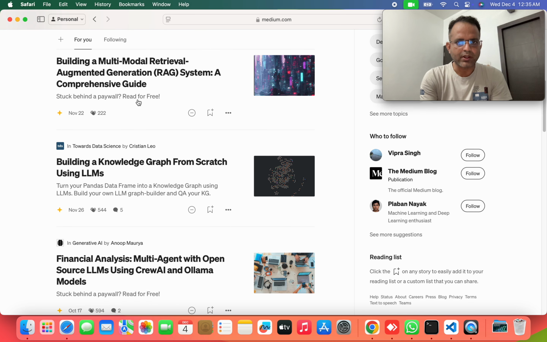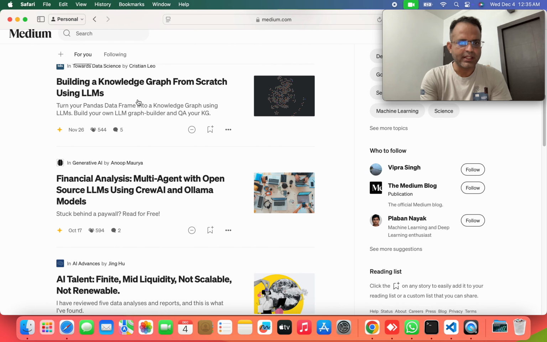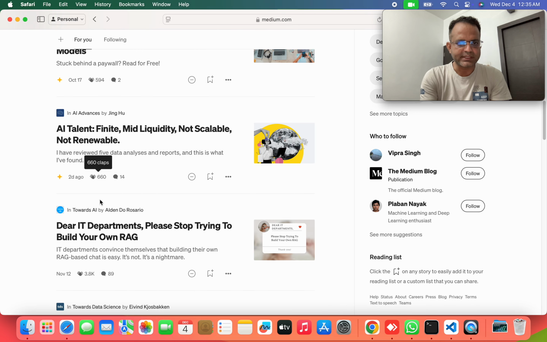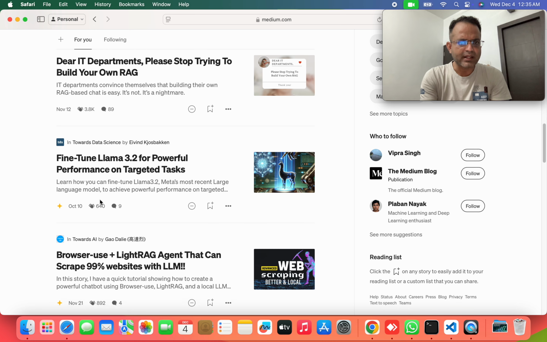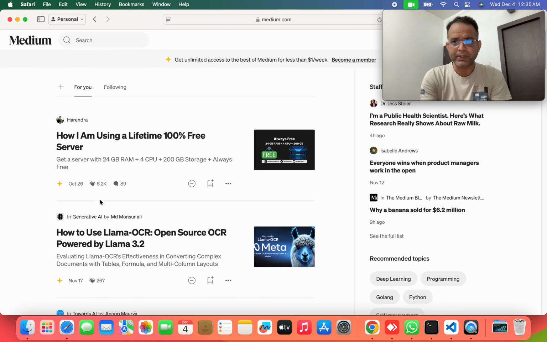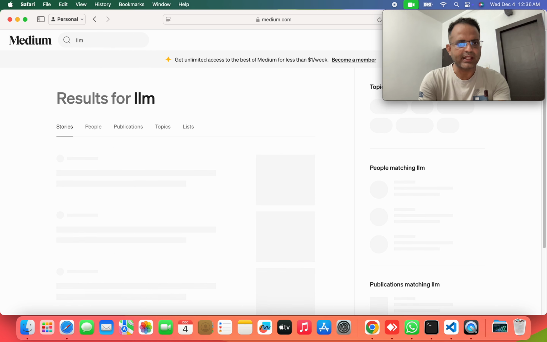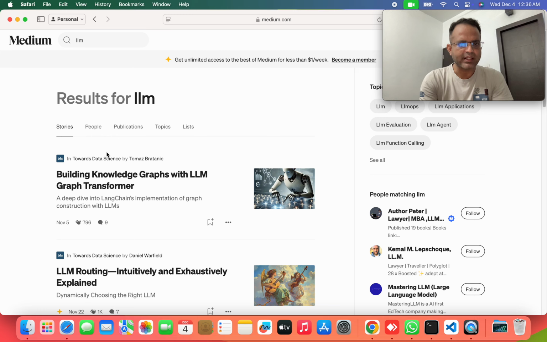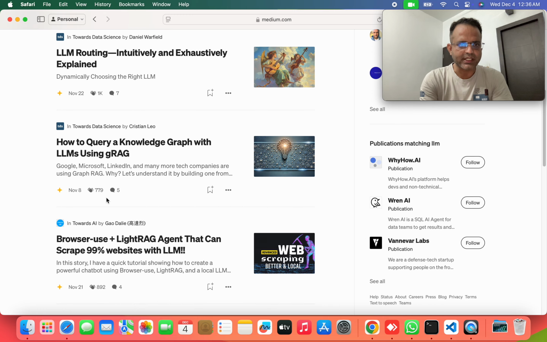so many news items are already available on the data science topic, on the LLM topic, on generative AI, on RAG, on Llama, and if any of the biggest giants launch the biggest LLM models, all of it will get updated. If you want to be updated every day on your data science project or data science research, you can go to the search option and type the topic you want to know. I write the topic here, LLM, and enter it, and then I can see there are a lot of LLM topics here.